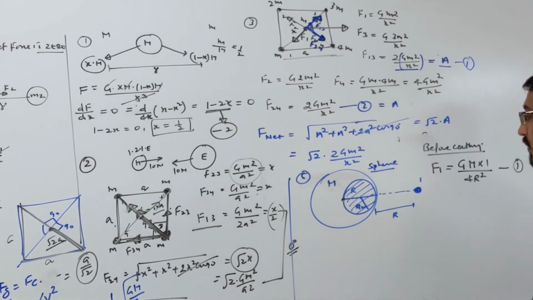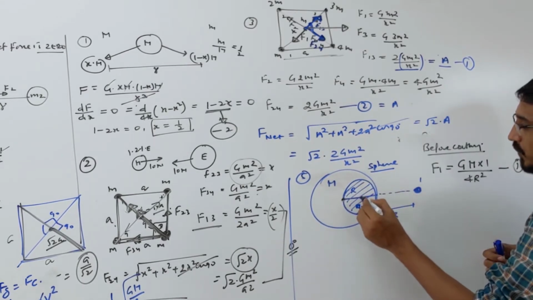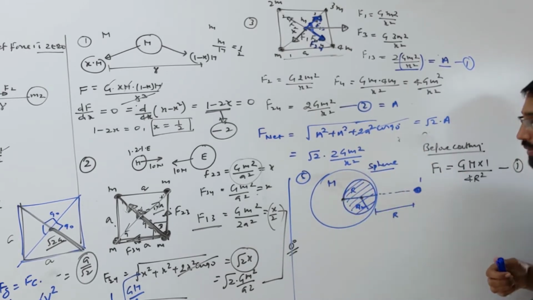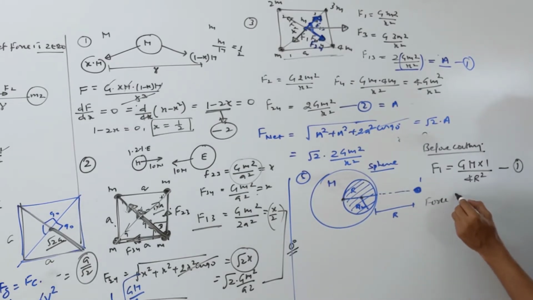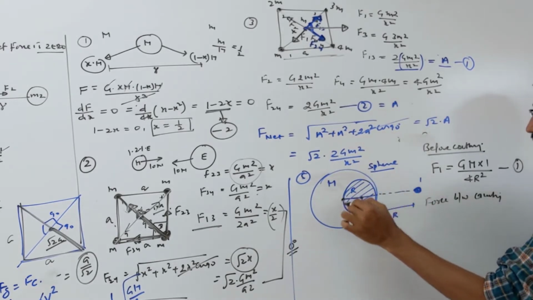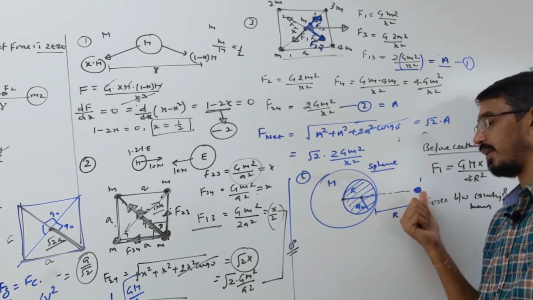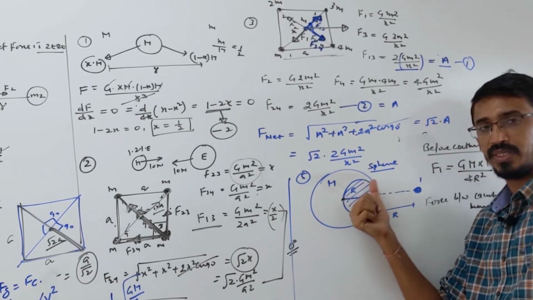First we calculate the force, because this is a uniform thing, right? So what is the force between the part which is cut and that point mass? Let's understand this: suppose instead of the cavity there is mass here, this much sphere, and the point mass. In reality we want to calculate the force due to the remaining part and that point mass. So I am calculating the force due to that cavity, meaning that much sphere.